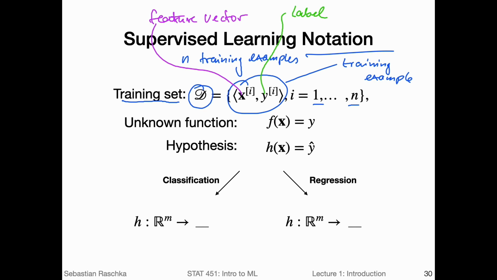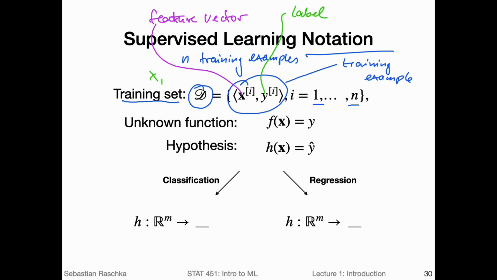And I'm using the superscript i here to denote the ith training point, so the position or the data point or data pair, the pair of feature vector and label in the training set. Later we will use a subscript for something else, which is why we use the superscript here. So instead of writing it like this, I'm writing it with this superscript, and why it will become clear later, because we will use the subscript for something else.